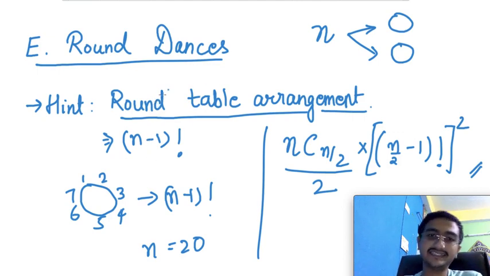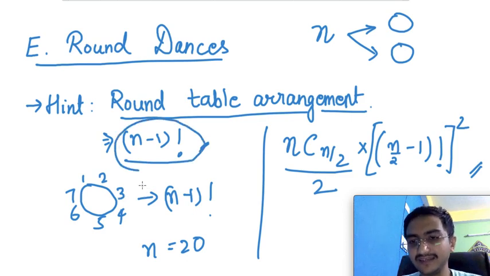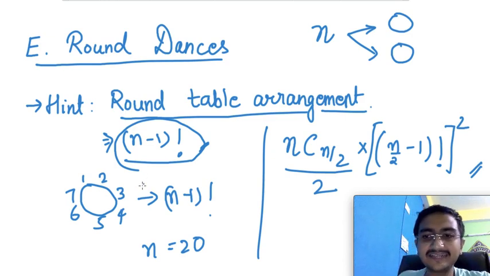So try solving this question on your own. Try submitting it. I think you will get a good experience. The only thing needed to know was how to get a round table arrangement here. And if you can't get how this value, (n minus 1) factorial, came about for a round table arrangement for n people, try googling. If you still don't get it, let me know in the comment section. Maybe I will make a video on that, on what a round table arrangement is.